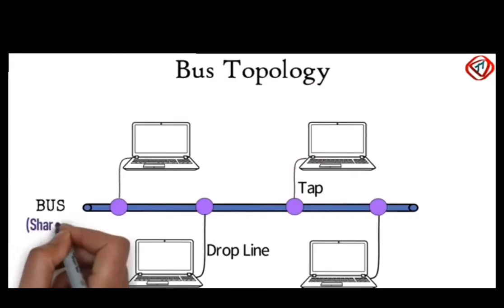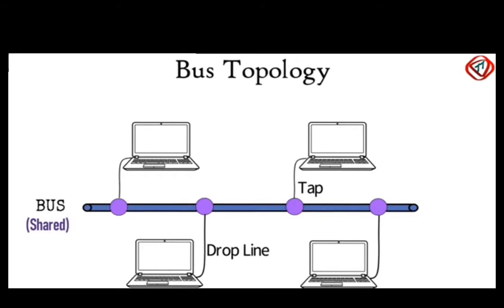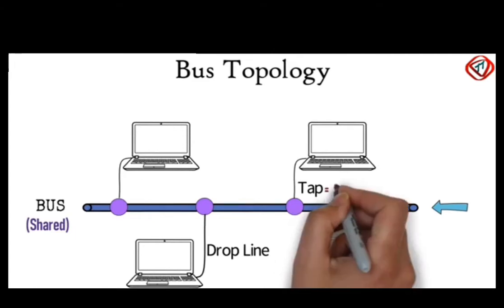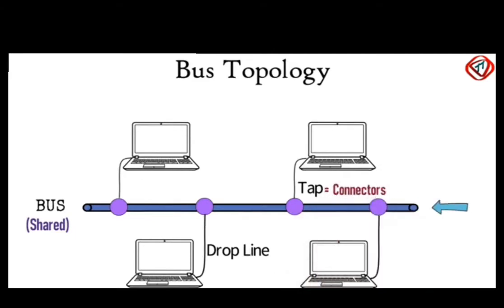Starting with bus topology. In bus topology, all the nodes or computers are connected to a central cable which is called the bus or backbone. To connect, connectors and cables are used.